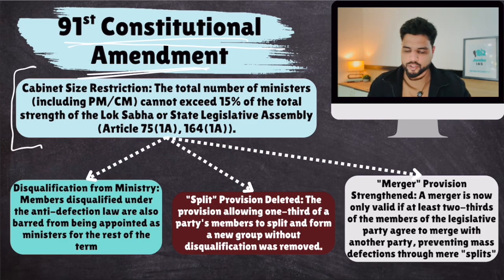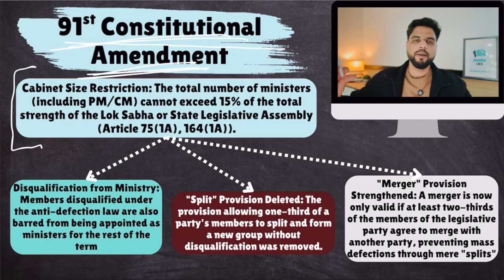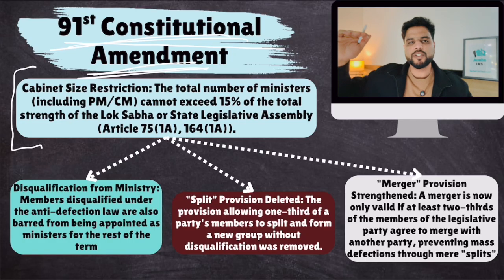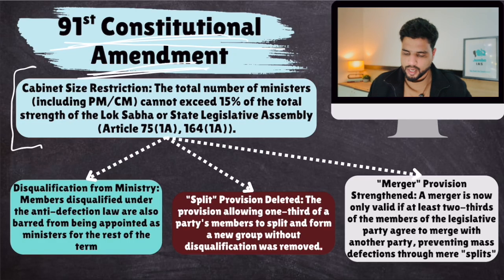So through 91st Constitutional Amendment Act, we put a cap on the number of ministers from ruling party. Okay, the total number of ministers, including Prime Minister and Chief Minister, cannot exceed 15% of the total strength of the House. It cannot be more than 15%. Otherwise, you'll keep on making ministers to oblige your strong party members. So this limit was put in place.